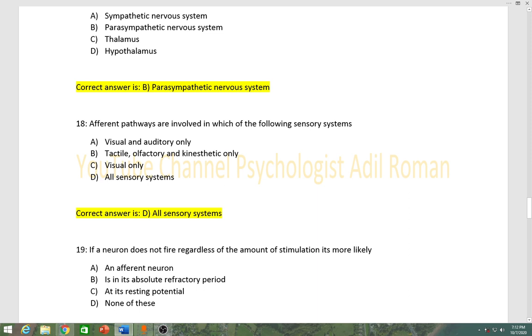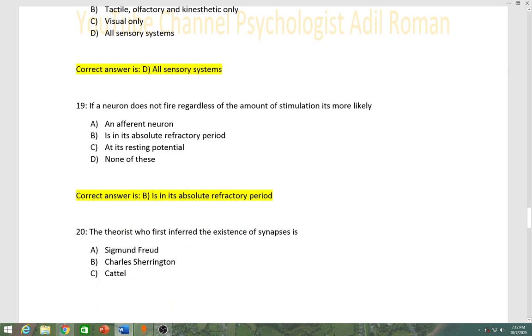Number 19, if a neuron does not fire regardless of the amount of stimulation, it is more likely: option A an afferent neuron, B is in its absolute refractory period, C at its resting potential, D none of these. Correct answer is B, is in its absolute refractory period.